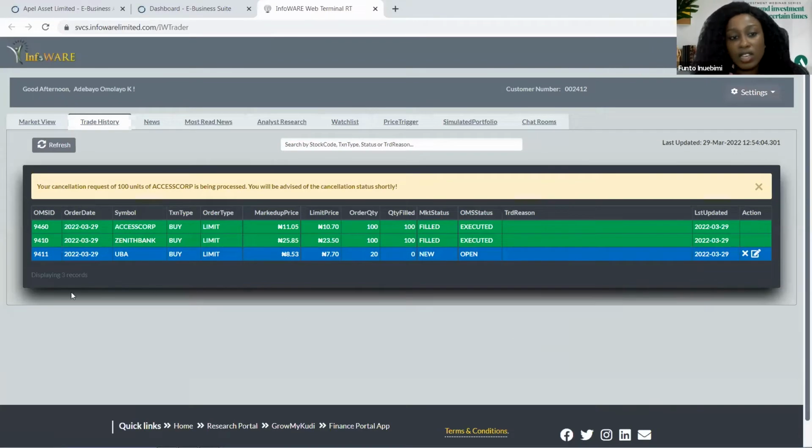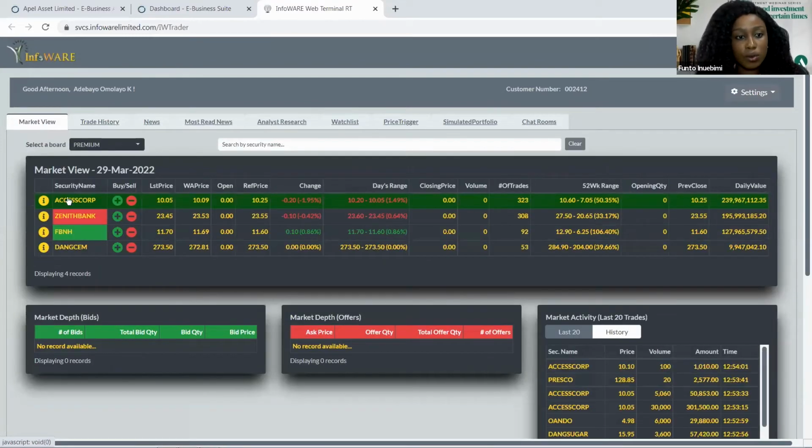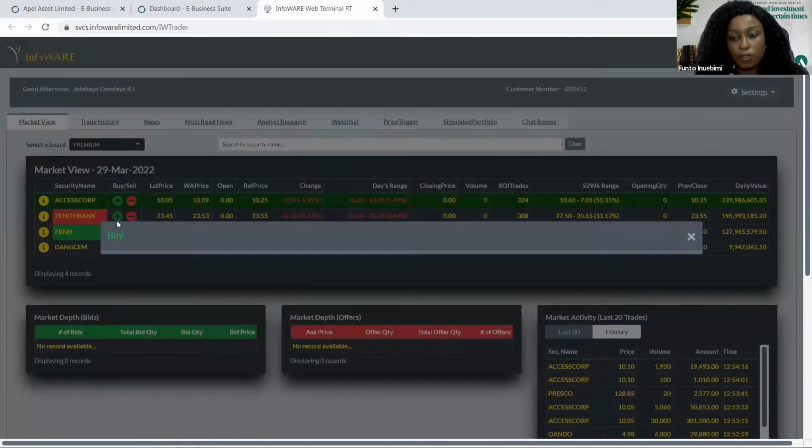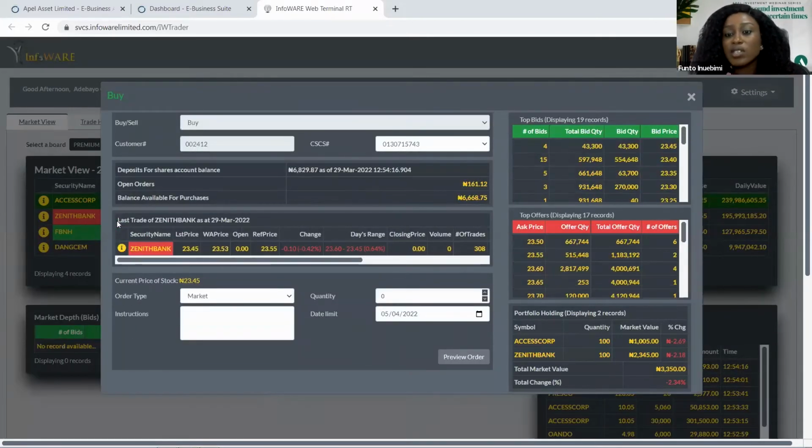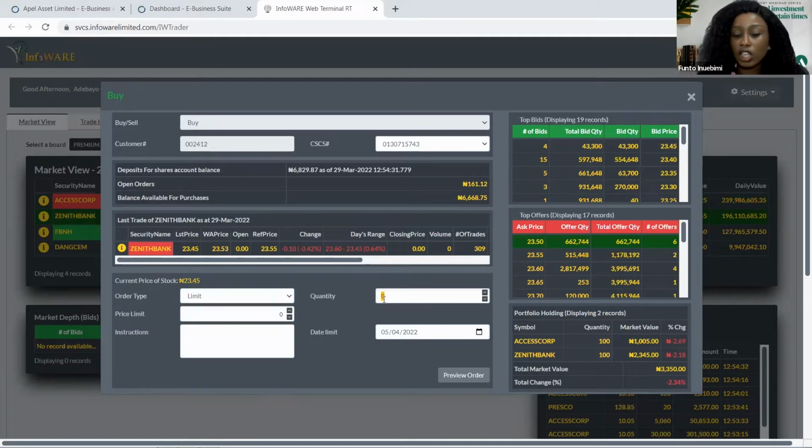If it's a sell transaction I want to do, I can do that by going back to the market view. I click on Zenith Bank, which I already have in my portfolio. Please note that you cannot sell securities that you do not have in your portfolio. So you need to have those securities in your portfolio for you to sell them. Then I can, just like I did for the buy transaction, select my price limits and then include the quantity I wish to sell.